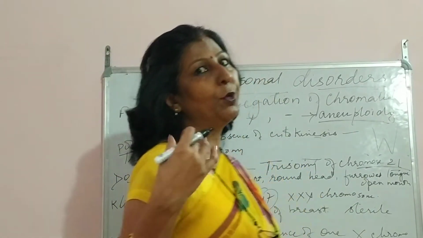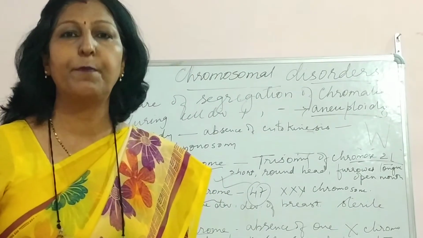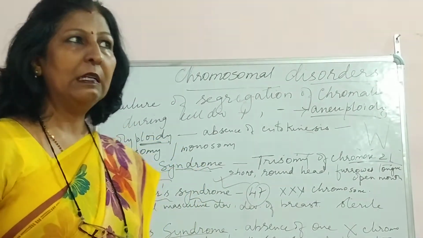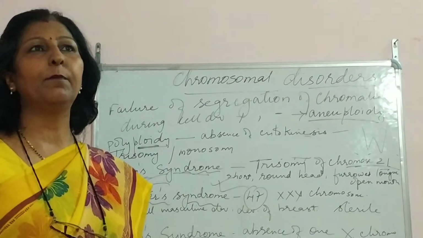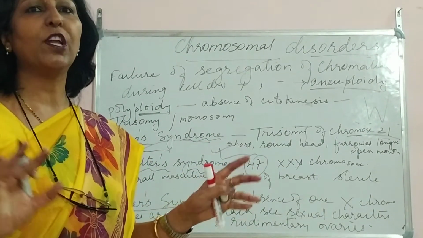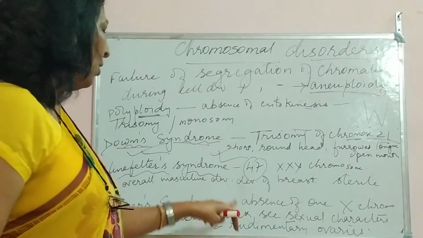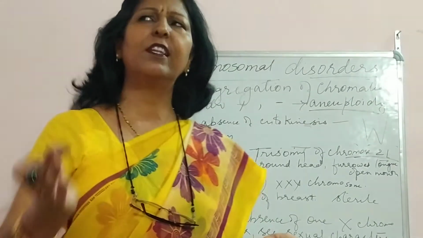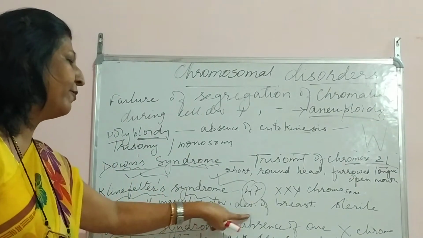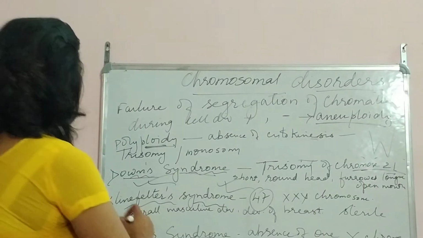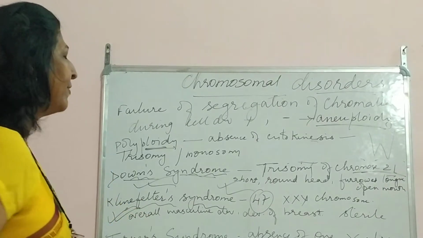He will not be able to participate in reproduction. Got it? And formation of sperms and all that will not take place. His overall masculine body will be there. बाहर से देख के आपको लगेगा yes, he's a well-built male. But development of breast, this also you must have seen around, development of breast and all that will be formed, and he'll be sterile. So these are the characteristics of Klinefelter syndrome.